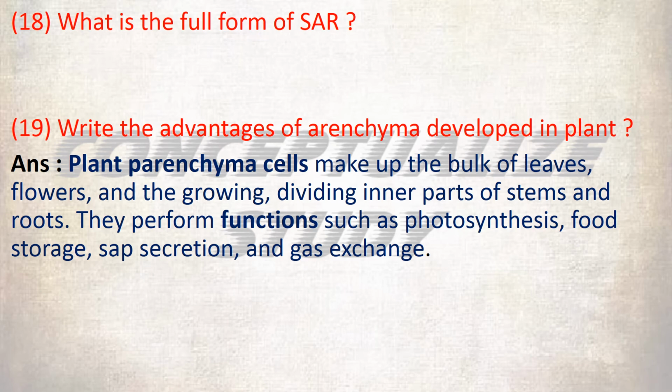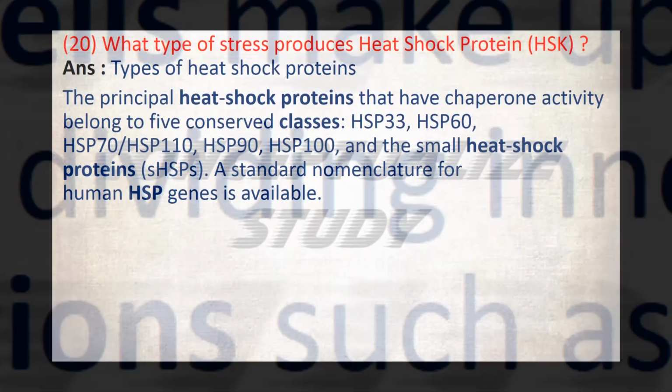Question number 19. What are the advantages of parenchyma developed in plant? Plant parenchyma cells make up the bulk of leaves, flowers, and the growing, dividing inner parts of stems and roots. They perform functions such as photosynthesis, food storage, sap secretion, and gas exchange.